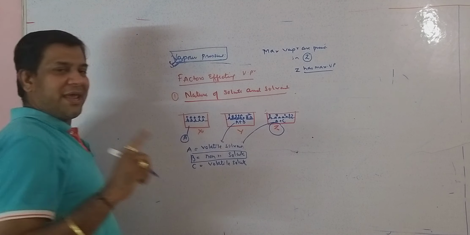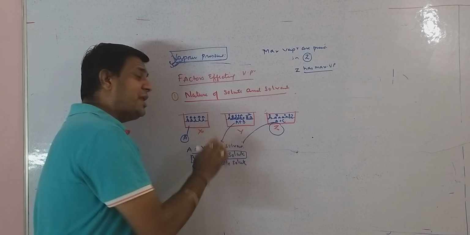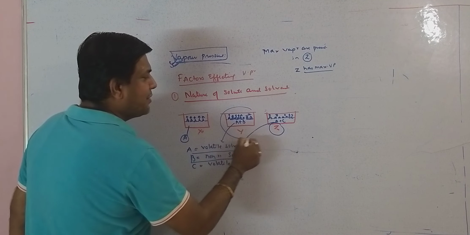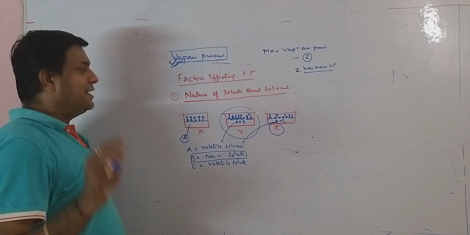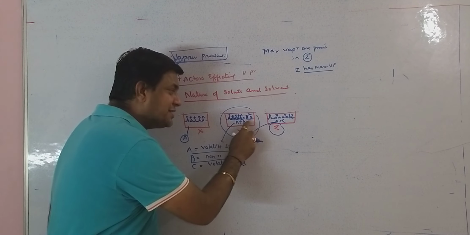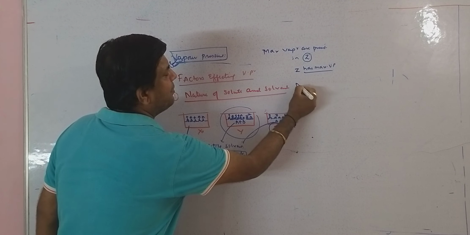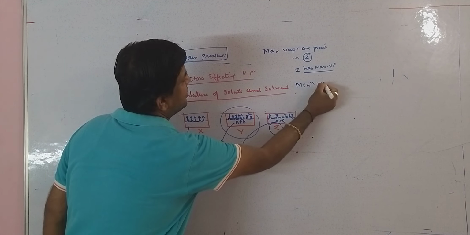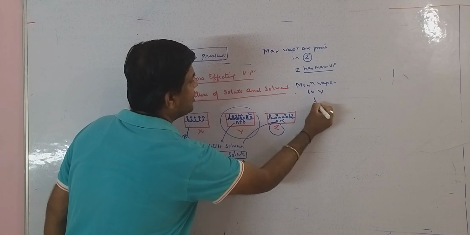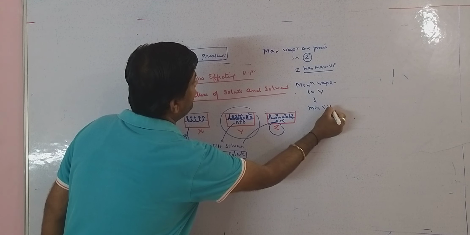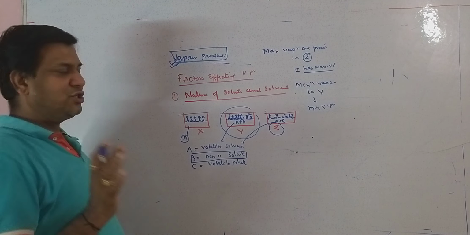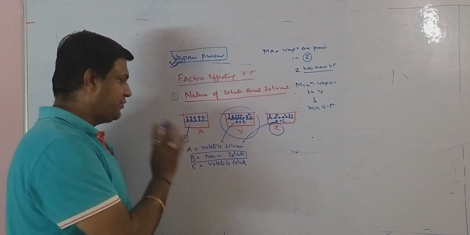Now, if we compare X and Y, it is clear that Y will have comparatively fewer vapors. Why? Because B is non-volatile. It neither converts itself into vapor nor leaves this surface. So minimum vapors are present in Y, so it has the minimum vapor pressure, and in X only A is present, so it will also have a vapor pressure.